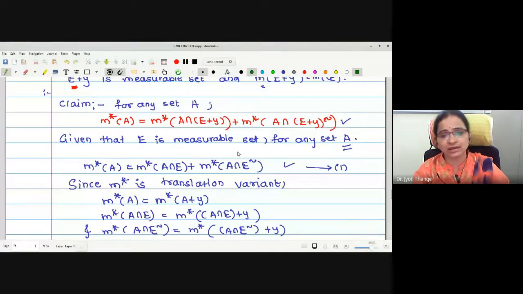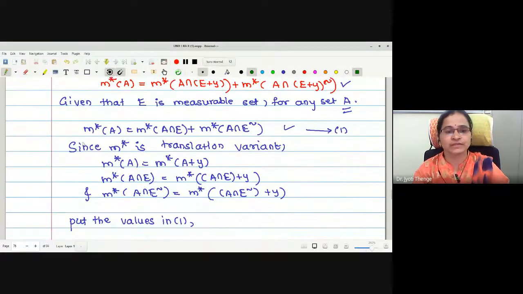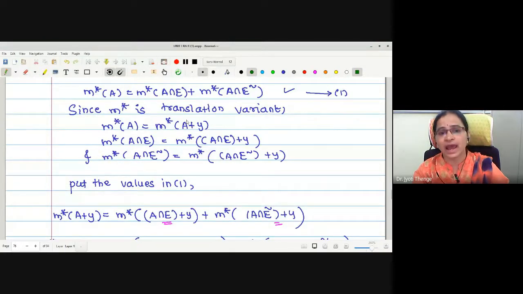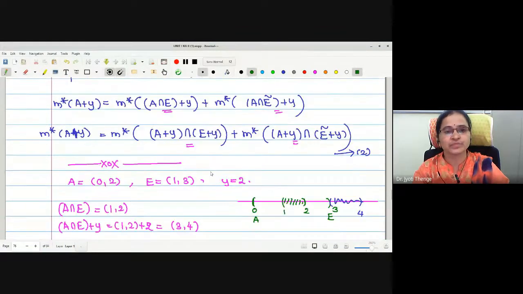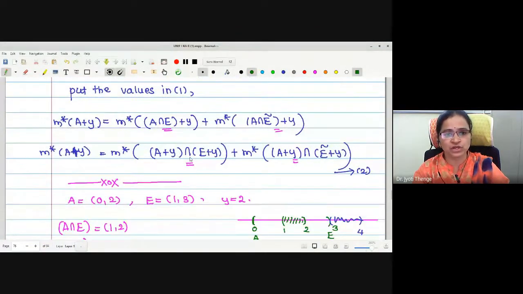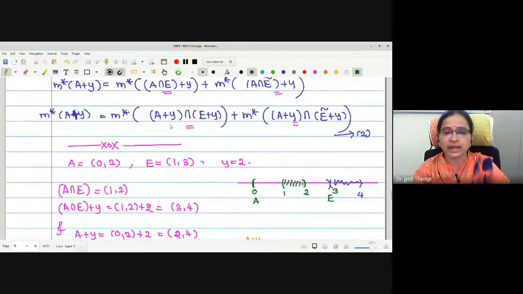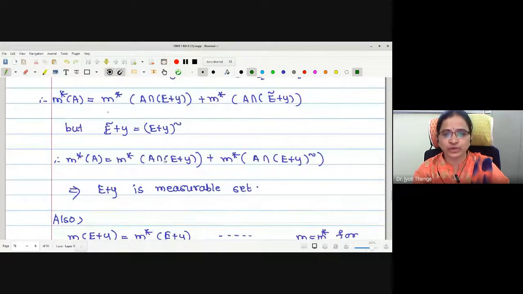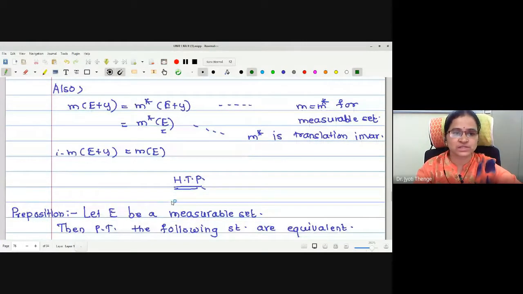But what is the thing known to us? E is measurable. If we write the definition for E is measurable, and knowing M star is translation invariant, we can write each and every measure involved in this statement number 1 by the translation invariant property. That is, the outer measure of A is the outer measure of A plus Y. Similarly, the remaining two we have also written. Then we substituted all the values in the above equation, and this is the statement we got. Later, we just wrote that E complement plus Y is E plus Y complement, and that's why we got this kind of statement, proving that E plus Y is a measurable set.